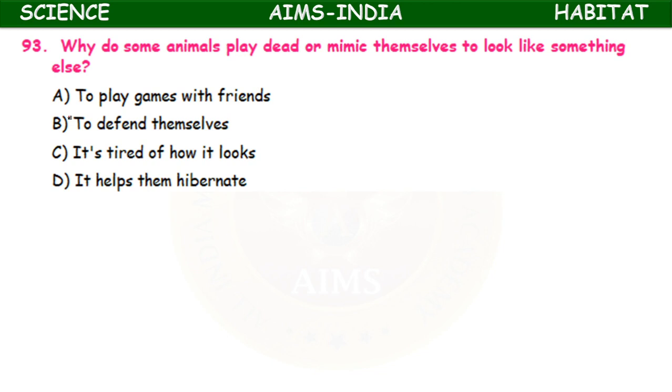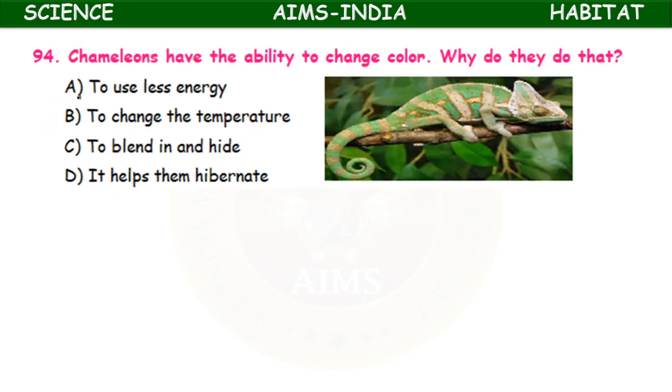Okay, mainly to defend themselves. Chameleons have the ability to change color. Why do they do that? To use less energy, to change the temperature, to blend in and hide, to help them hibernate. To blend in and hide.